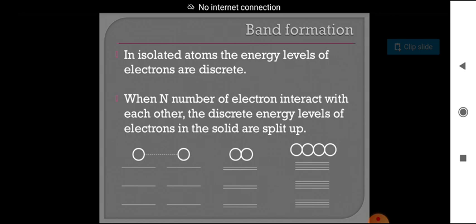That's why gaseous atoms have independent energy levels. Coming to solids, the atomic arrangement is in a particular manner and the atoms or molecules depend upon neighbor atoms. That's why in solids the bands are formed.